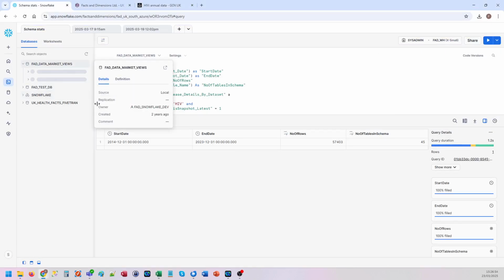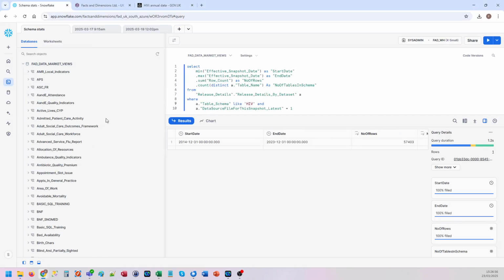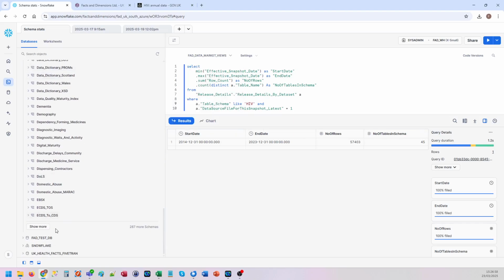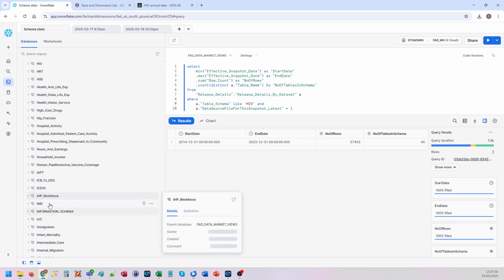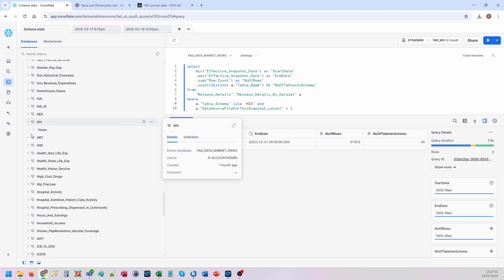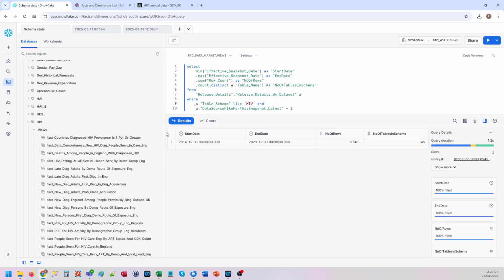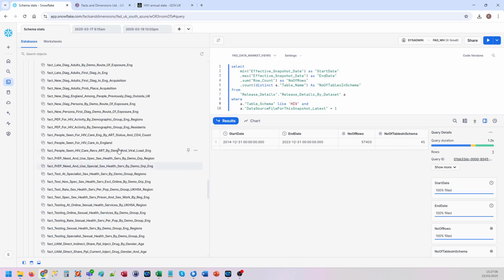What tables have we got? Let's have a look. So go down to HIV. There it is. All kinds of tables there. So you can always just pause the video and have a look. But if I just look at one, let's say, people seen for HIV care in England.